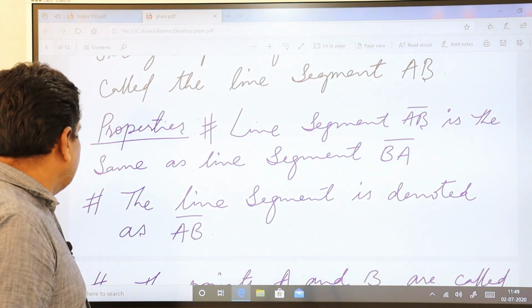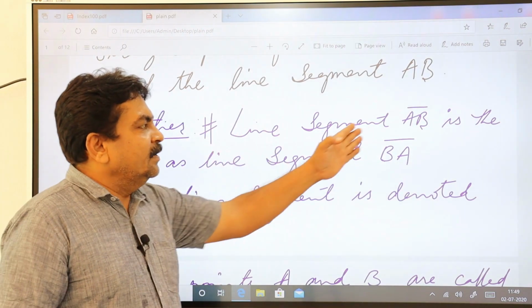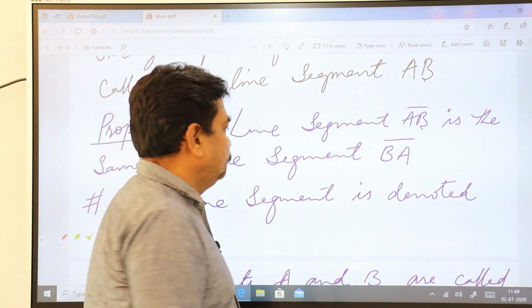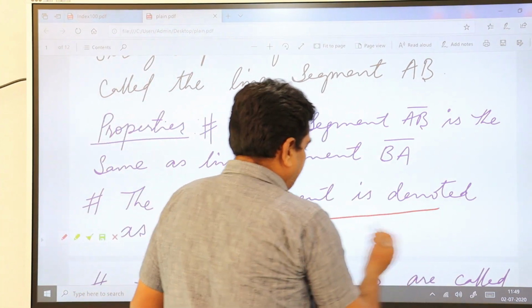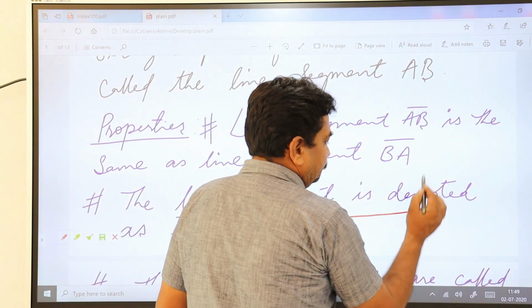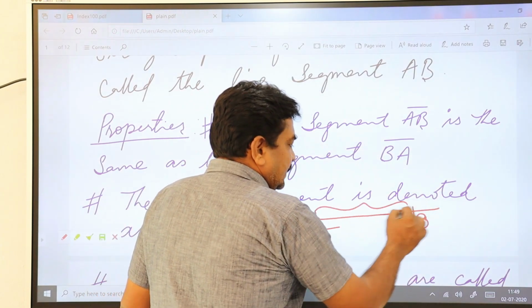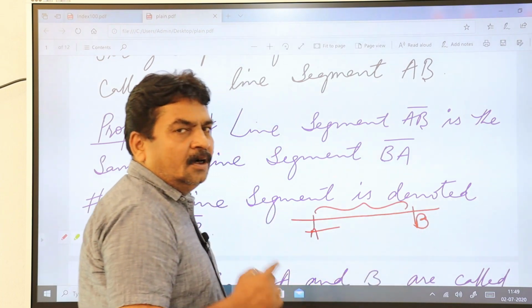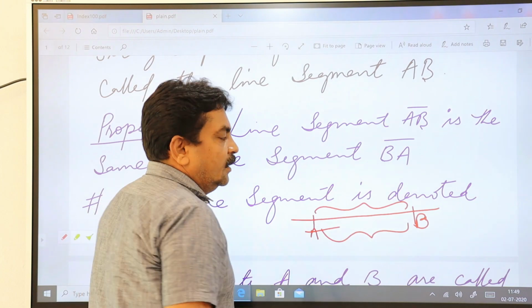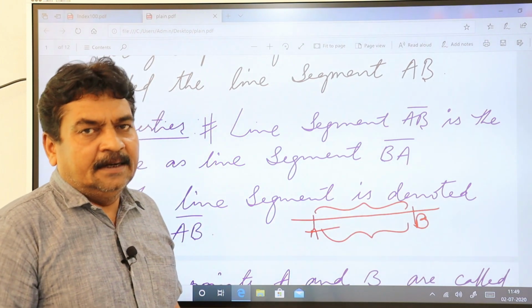The property is that line segment AB is the same as line segment BA. Say this is your A and this is your B. From A to B is called a line segment, and from B to A is also called a line segment.